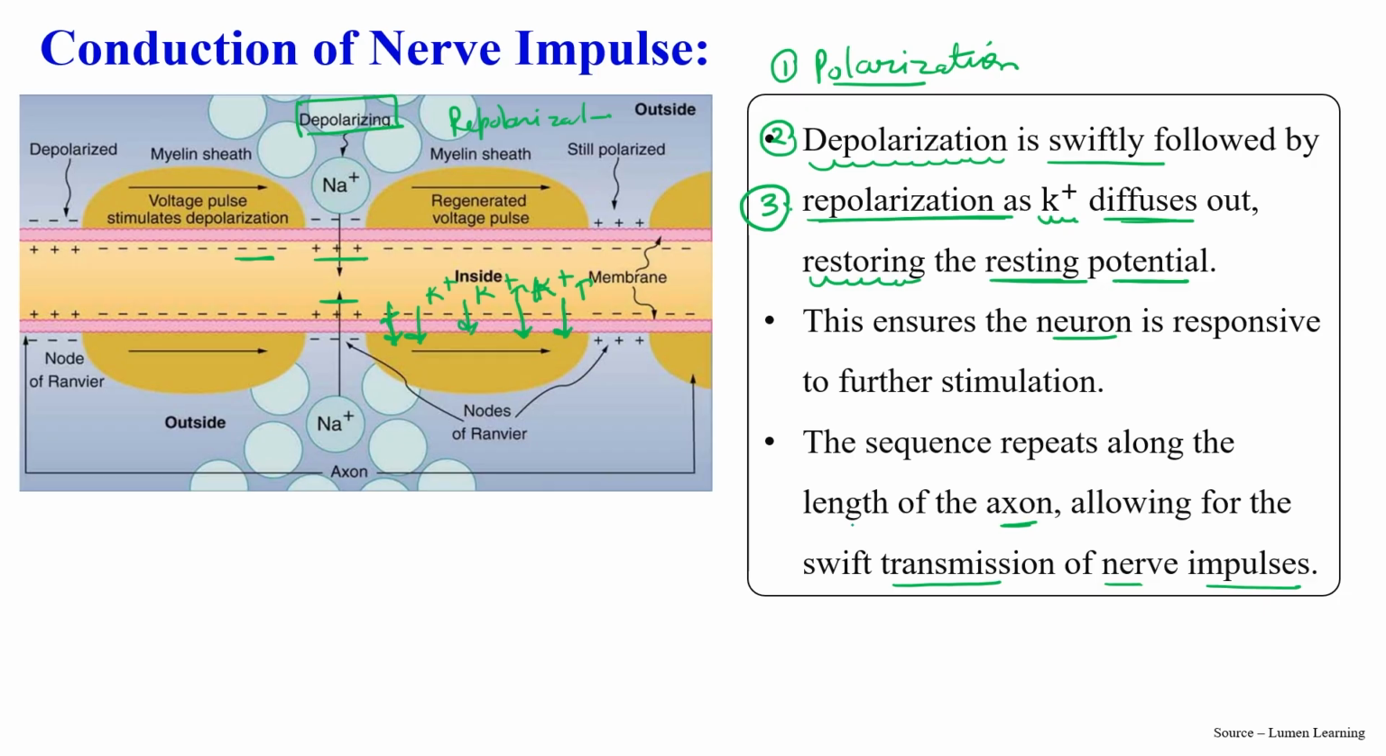What is the normal resting potential? That is minus 70 millivolt. What is the action potential? That is plus 30 millivolt. Okay.